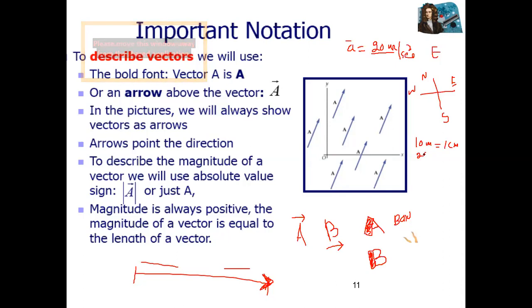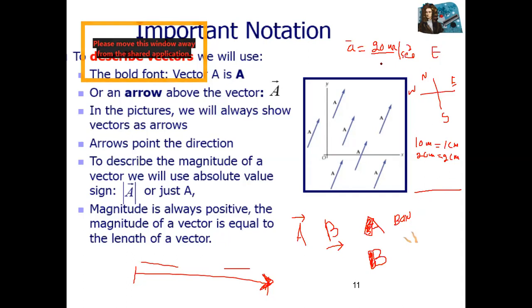Then what about 20 meters? 20 meters is equal to 2 centimeters. It's very easy to draw 2 centimeters, but 2 centimeters actually means 20 meters. So draw a 2 centimeter line. This 2 centimeter line is the magnitude of acceleration. Now what about the direction?